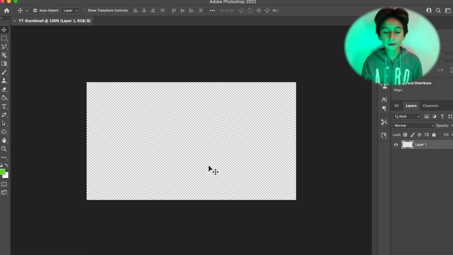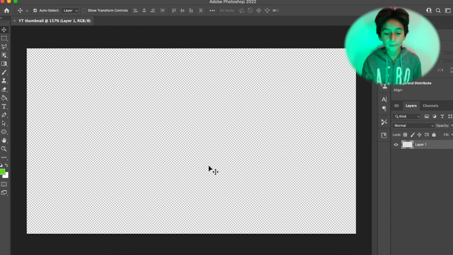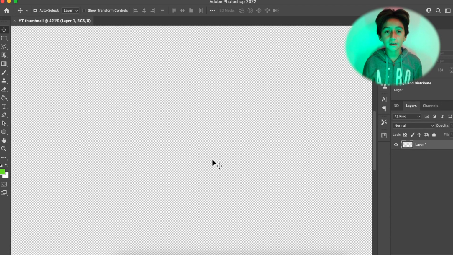So now we'll bring you to your workspace. Do you see all this pixely kind of checkerboard pattern in the back? That means it's PNG, pretty much transparent. So if you put it in front of another picture, there will be no background on it.